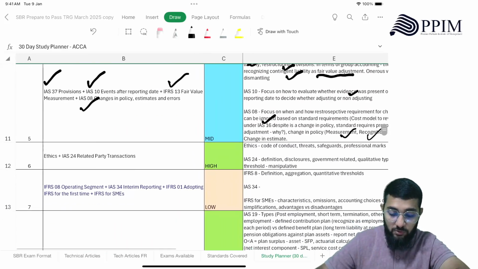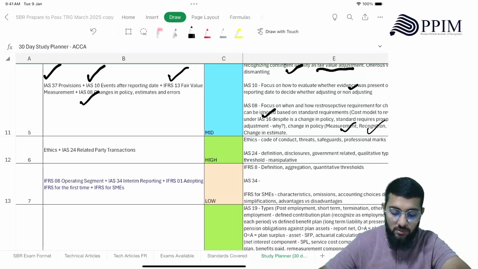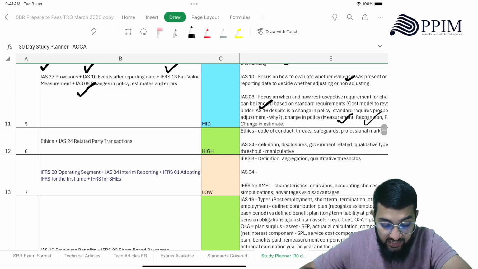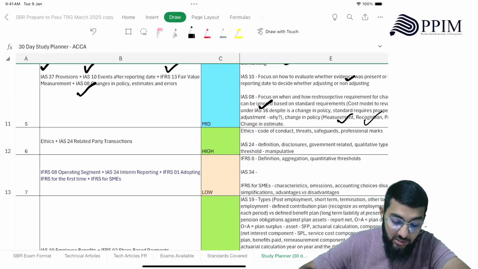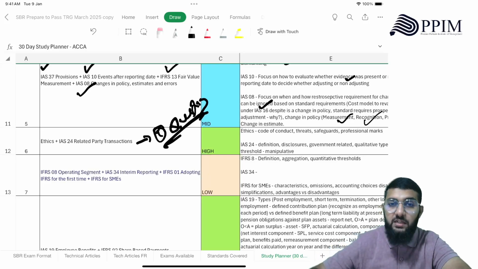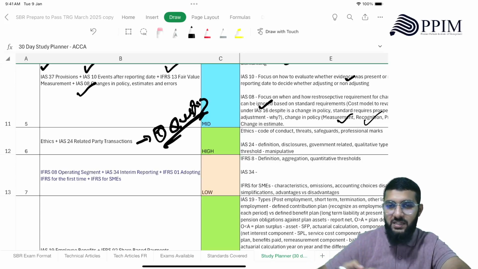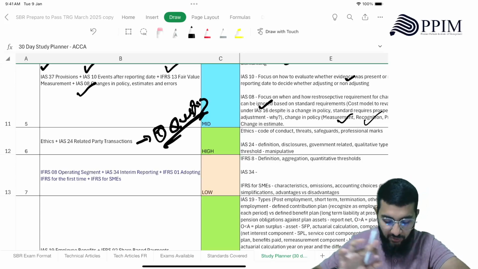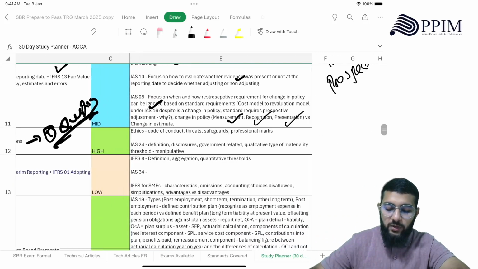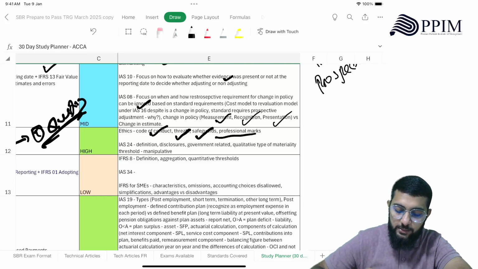Okay, not a very important area, but there is a weightage that you have to pay there. Ethics and IAS 24 related party transactions. Now this is again a highly important area because there's going to be one question that's going to focus on ethics, and IAS 24 is going to create ethical implications, and that would be there somewhere in an ethics related question. So in ethics you need to know the code of conduct, you need to know the threats, you need to know the safeguards, and you need to remember there are professional marks here.